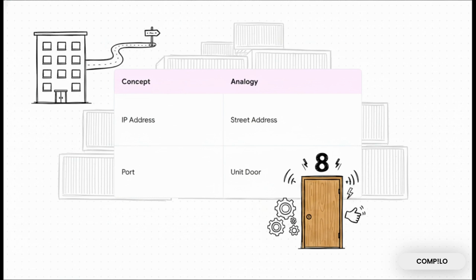But once you get to Bob's building, you can't just walk through the brick walls. You need to know which specific apartment unit he lives in. Let's say he's in Unit 8. You have to walk through door number 8. On a server, that specific door is called a port. Every single computer has over 65,000 of these ports, or doors. So to talk to an app, you need the IP address to find the actual machine and the port to knock on the correct door.